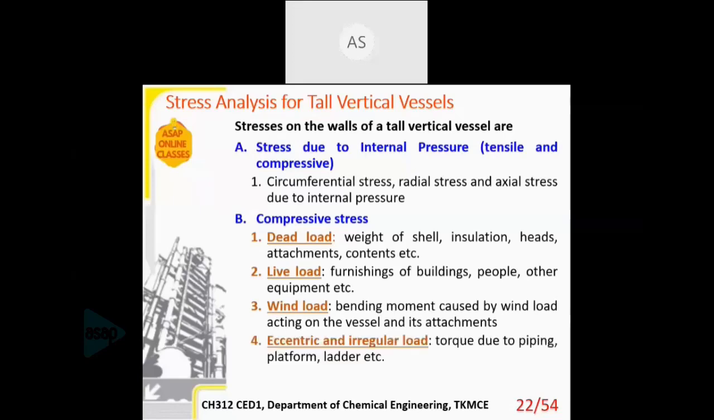Then you have eccentric and irregular load. It is due to the torque of pipe, platform, ladder, etc. If you have observed a tall vessel, it will always have some associated piping or some ladders. If the personnel have to climb to the top and verify everything is okay, there must be ladders provided. These things will add extra weight. They are called the eccentric weights. Then finally, the seismic forces. In India, we have earthquakes, some very high on the Richter scale, some low. But whatever the scale, we have to account for the seismic forces, which account for vibration.